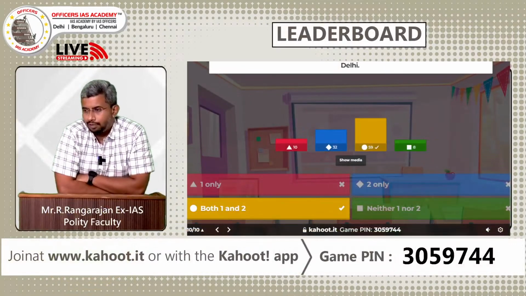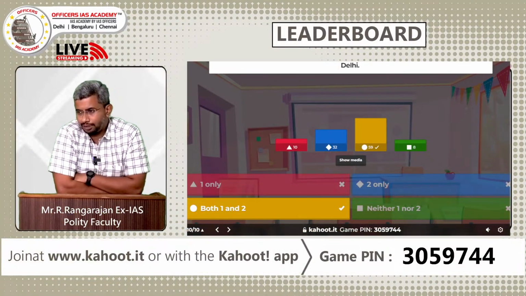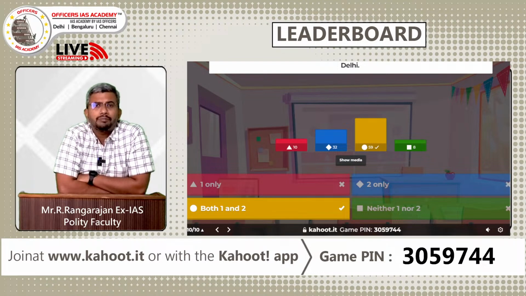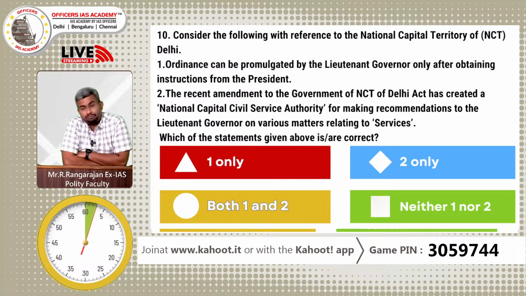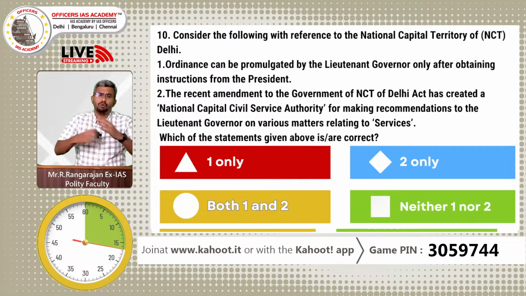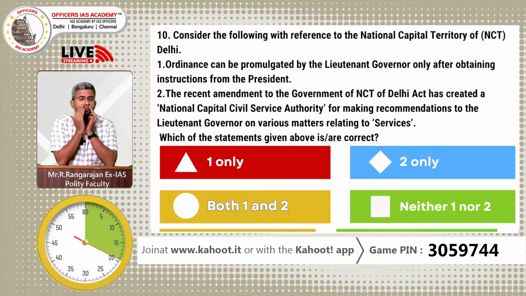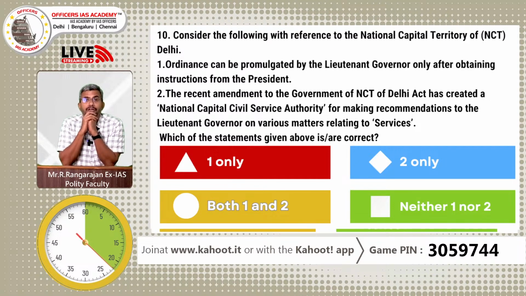Wonderful. So more than half of the people who answered have got it right. Both the statements are correct. Ordinance can be promulgated for Delhi only after the previous instruction from the President, which means the approval of the President. And now one of the controversial amendments to the National Capital Territory of Delhi Act was passed during the monsoon session, after the Supreme Court judgment, to supersede that. There was an ordinance which was promulgated in May, and that was made into a law in the monsoon session in August.